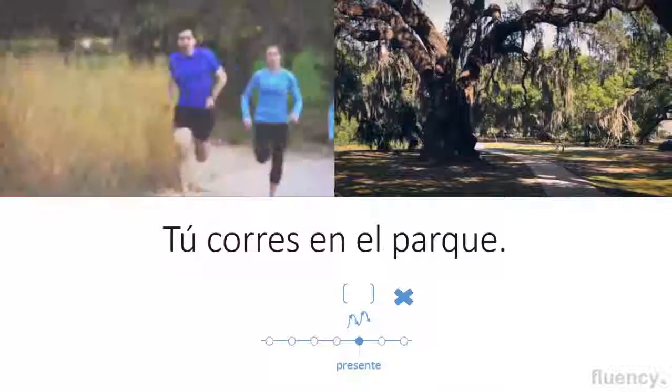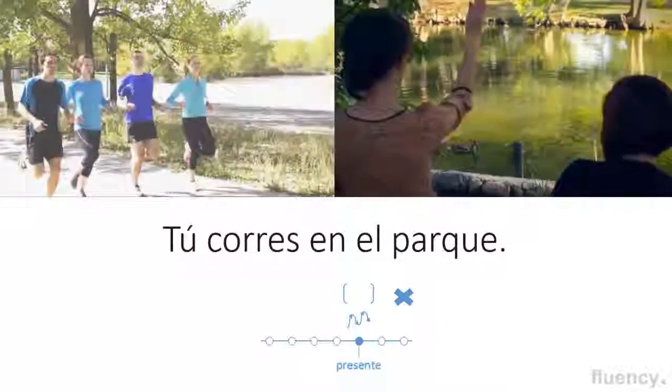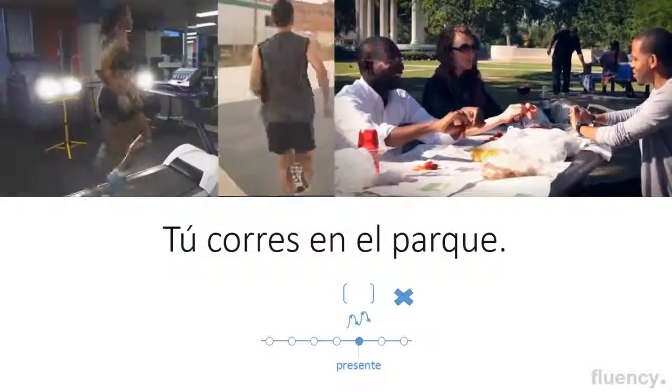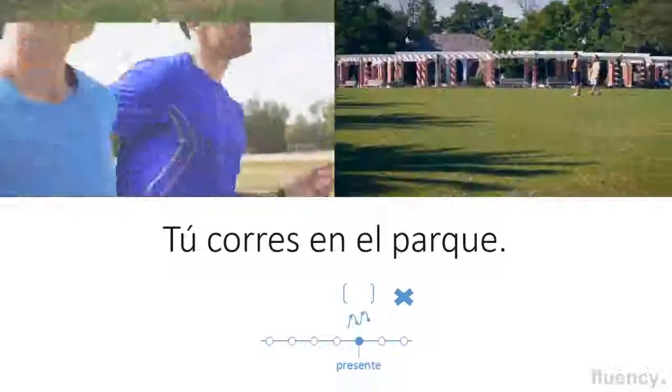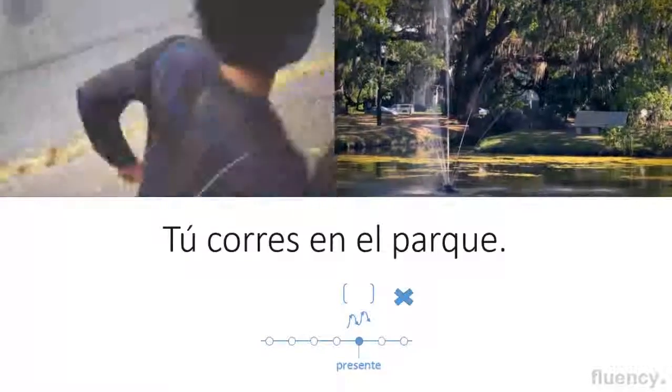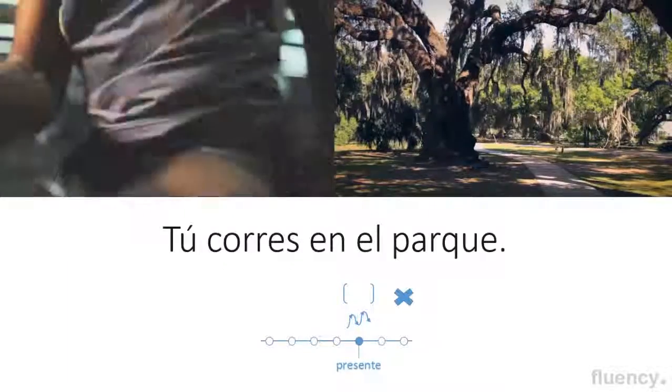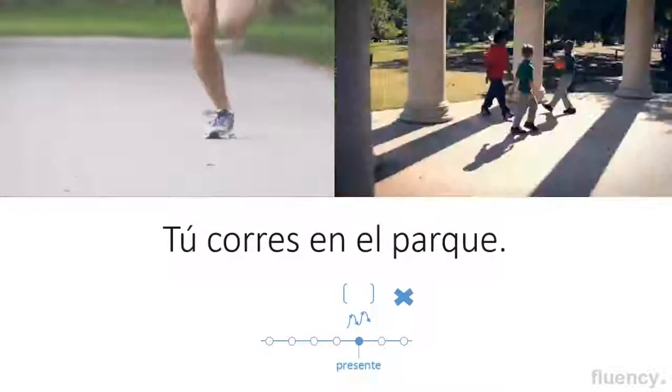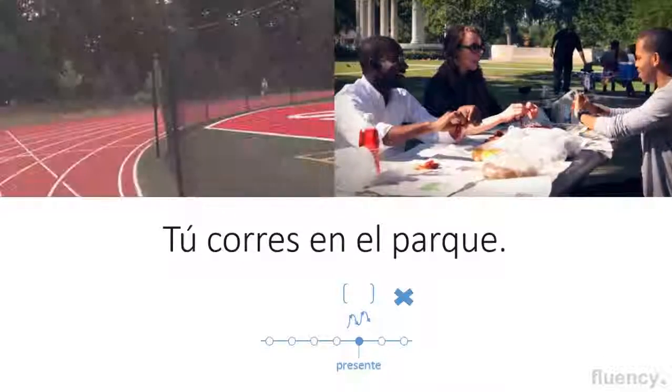We do something similar in English, right? Especially for the future. If you're in, say, high school and you're talking to someone, you say, I present in front of the class tomorrow. You use the present conjugation, the present tense, to refer to the future, right? We do the same thing in Spanish.